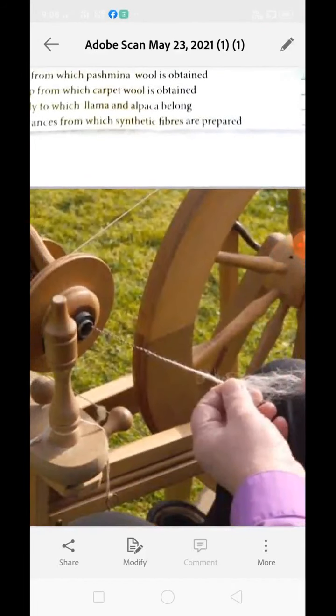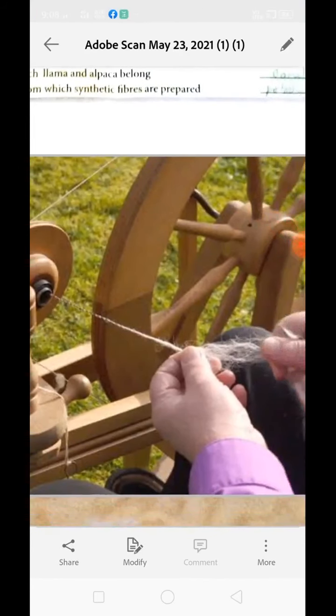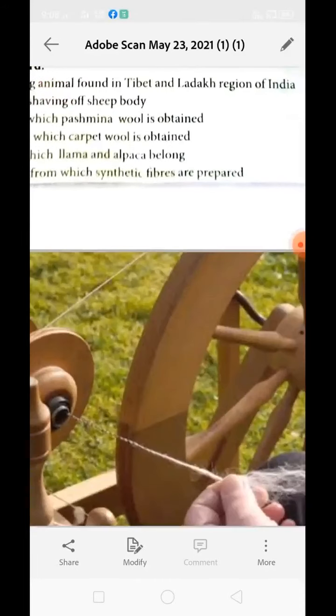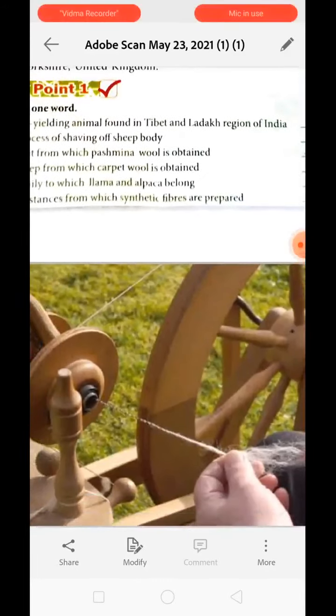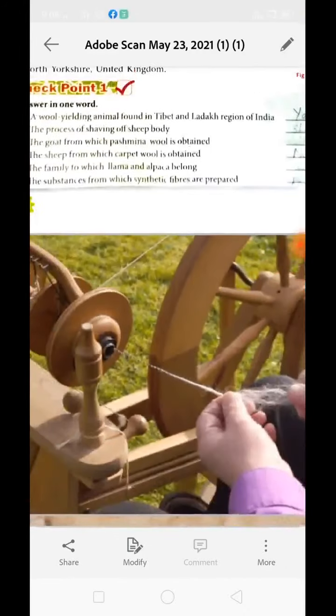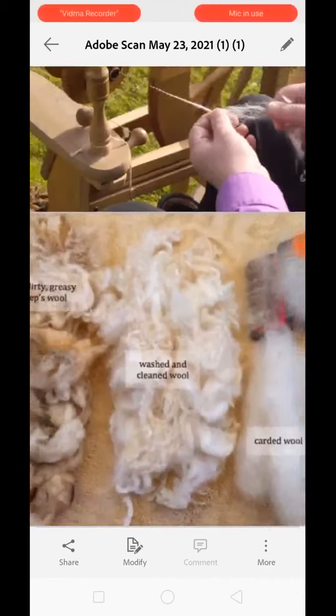Okay, the longer fibers are made into wool for sweaters, and the shorter fibers are spun into yarn to make woolen cloth. Now when the threads are ready, the next process is weaving.